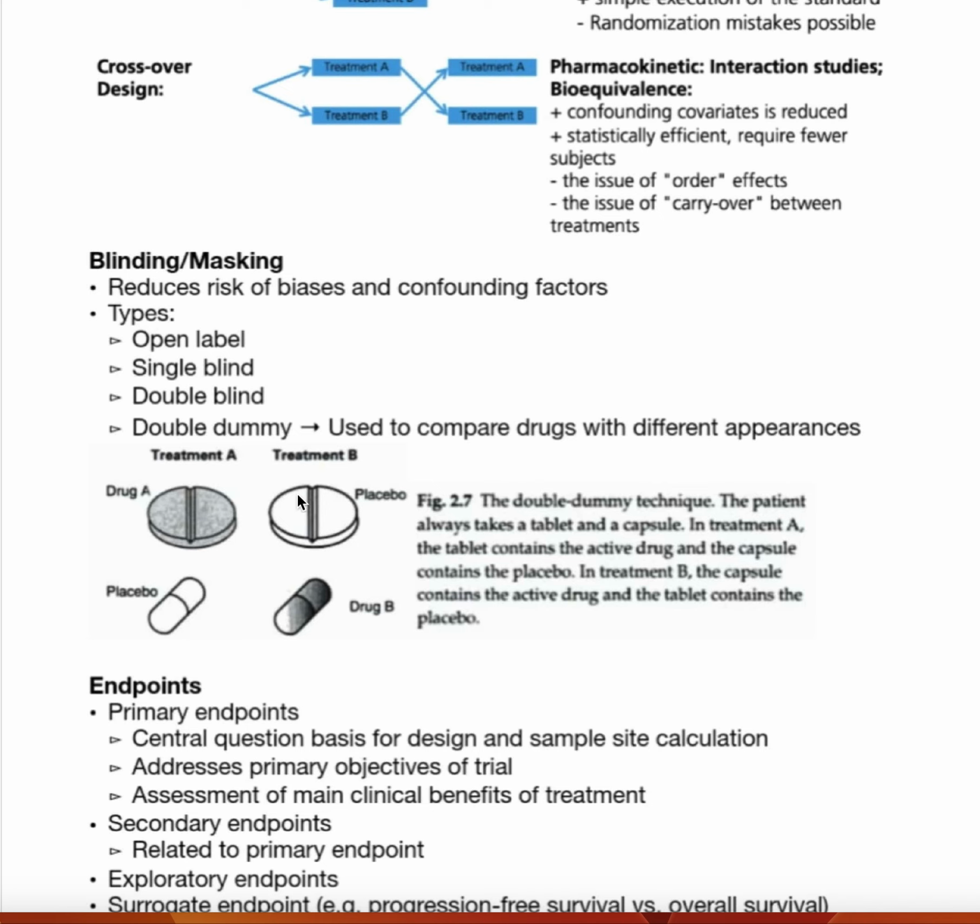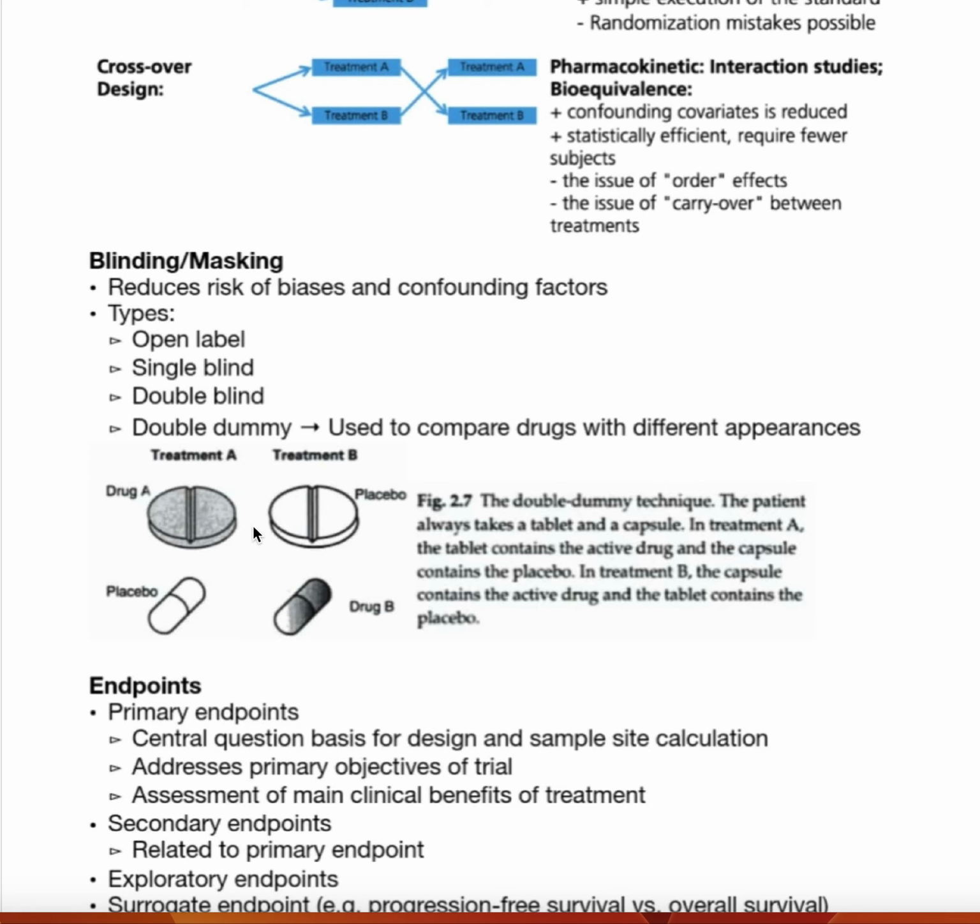For each group, group A and group B, in treatment A the tablet contains the active ingredient, but the capsule contains a placebo, so there is no effect from the capsule. And in treatment B, the capsule contains the active ingredient, but the tablet contains the placebo.